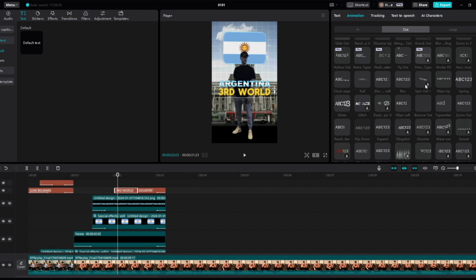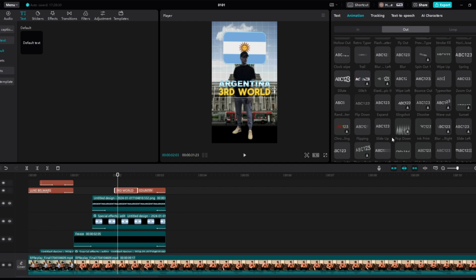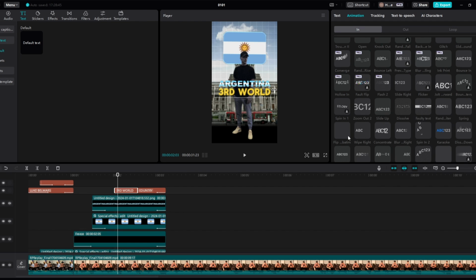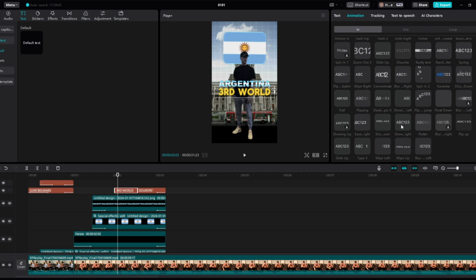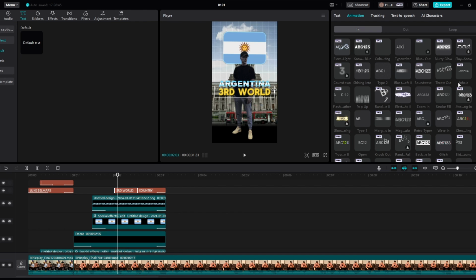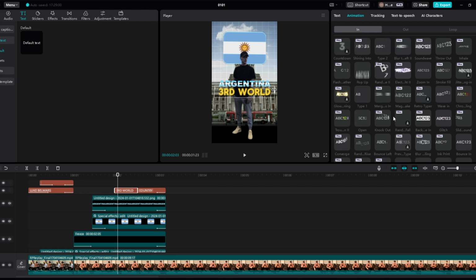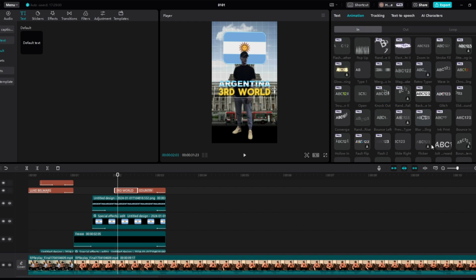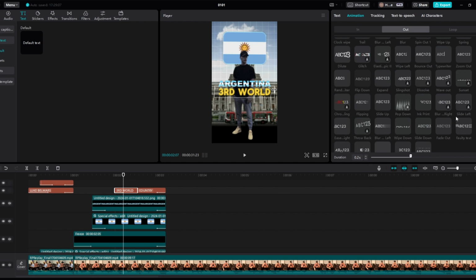So if we find the slide right animation, I may have gone past it. Oh, that's the out animation. Let's go to in animation for this. I'm pretty sure slide right is near the top, although I could be wrong. Just give me a sec, guys. Slide right. There it is. A third world. A third. Yep, on 0.2. And then animation out if we slide to the right as well.